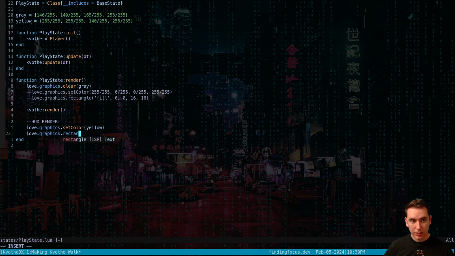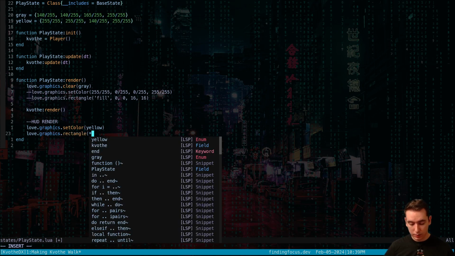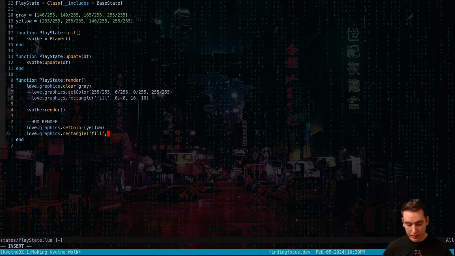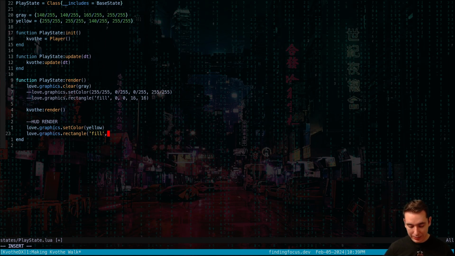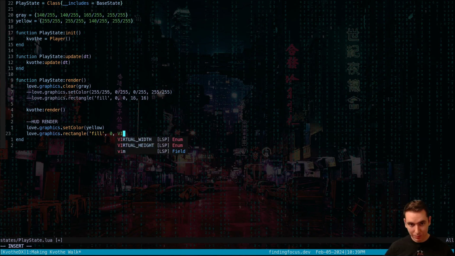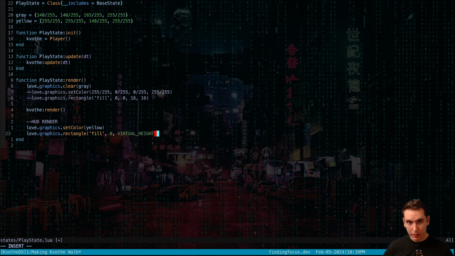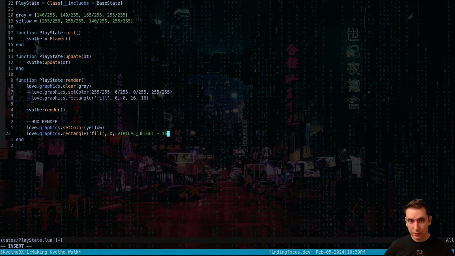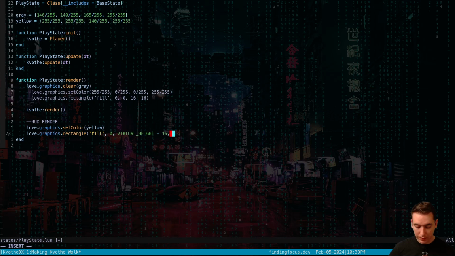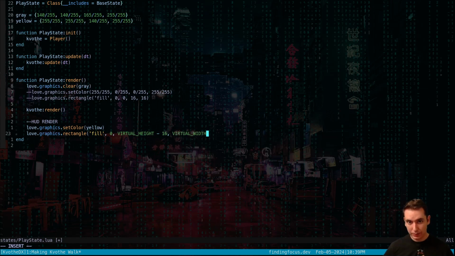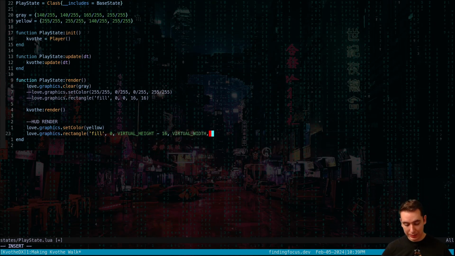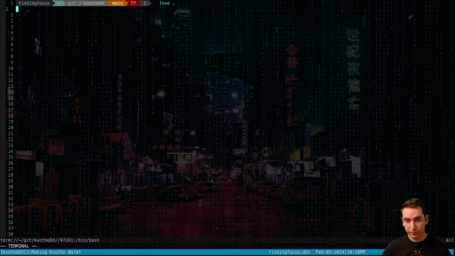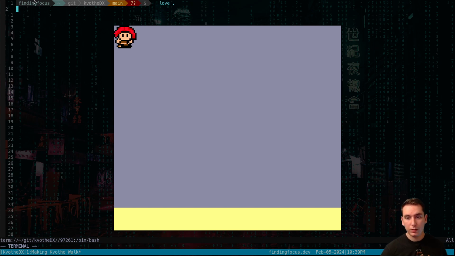Now this takes in the fill type, which is fill, an X and a Y, and the X is going to be 0. The Y is going to be virtual height minus 16. And the width is going to be virtual width, and the height is going to be 16. And that should give us the HUD placeholder at the bottom. Nice.